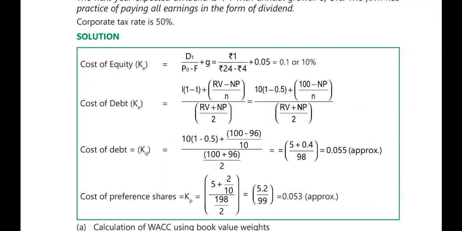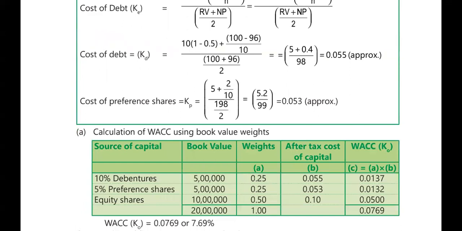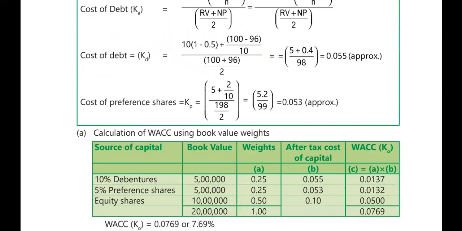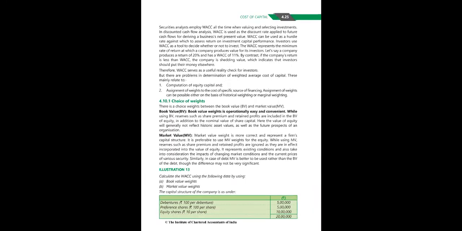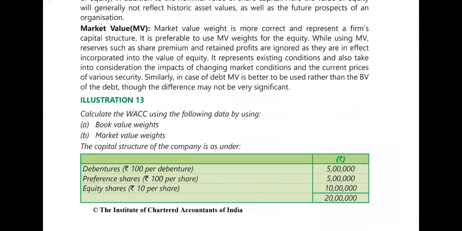Now in this we have got all the costs. We will go for calculation of weighted average cost of capital using book values. The book values are given; let me show you the previous slide first. These are the values which are given, the book values.